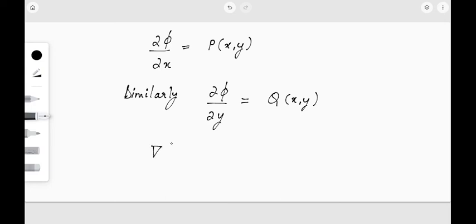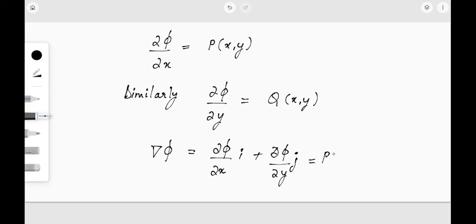Now, what is the gradient of phi? Gradient of phi is nothing but dou phi by dou x i plus dou phi by dou y j. Now what was dou phi by dou x?